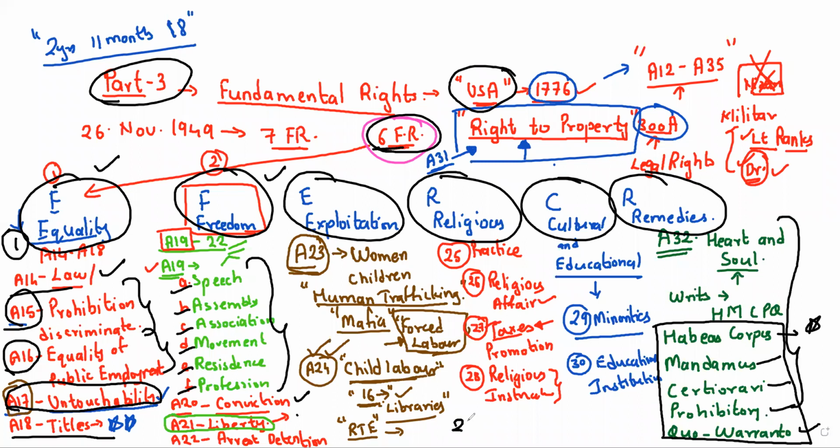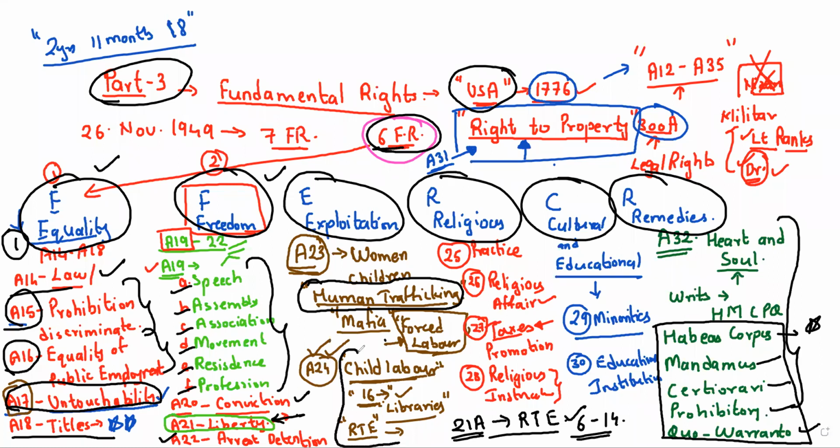And article number 21A, this is right to education. Every Indian has the fundamental right to educate himself between the age group of 6 to 14. Next, you have article number 22, arrest and detention. We have already seen what is there under article number 21. Next important, article number 23, that is human trafficking, or I can call it against kidnapping, and forced labor. Article number 24 is child labor.